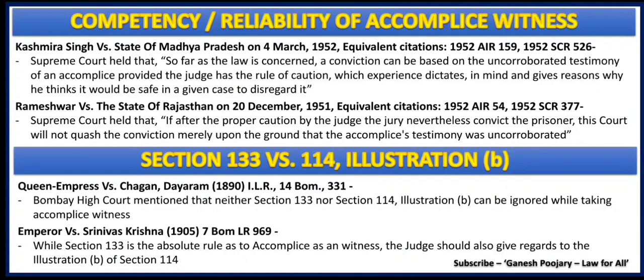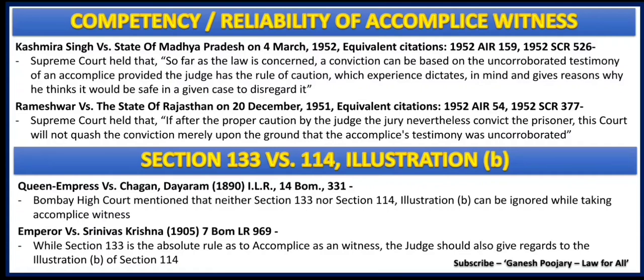The same was discussed in the case law Queen Empress versus Chagan, and it was held by the Bombay High Court that neither section 133 nor section 114 illustration B can be ignored while taking an accomplice witness. So who is important? It is neither